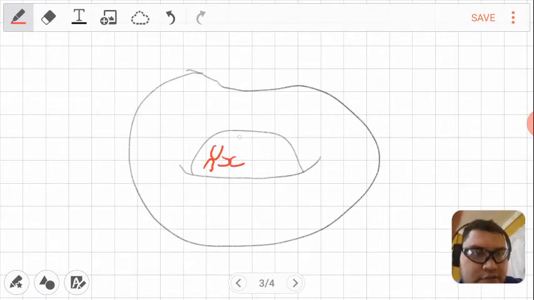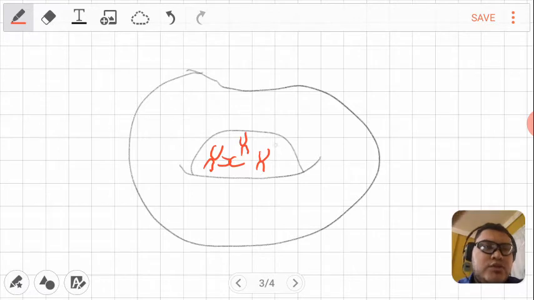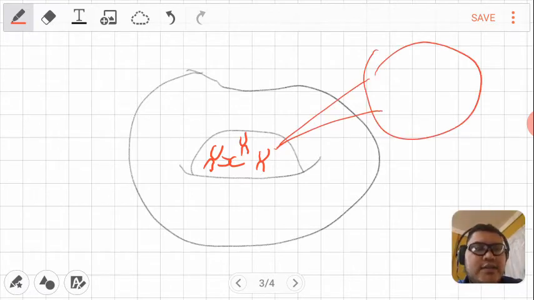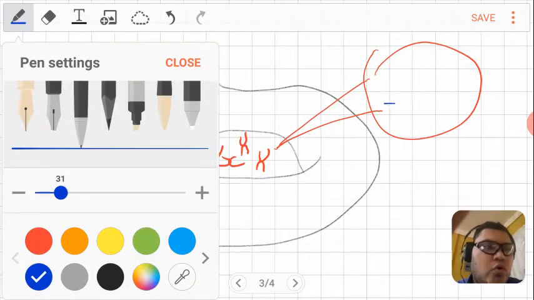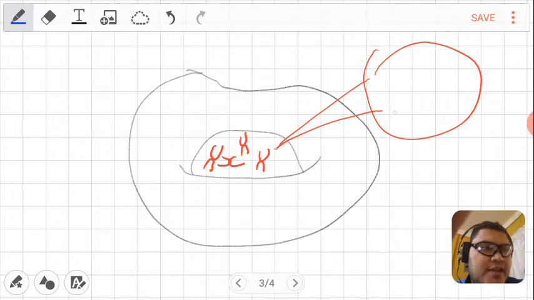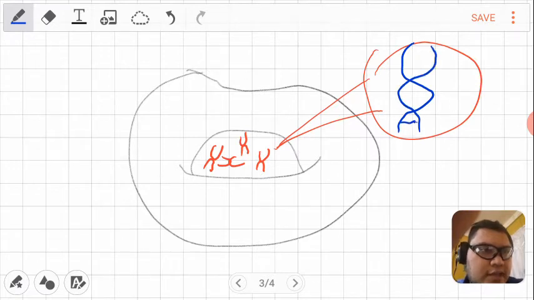The chromosomes have a shape kind of like an X. Now, if we zoom in with a special microscope, we will see that the chromosomes have inside what we call DNA. And the DNA looks like this, approximately, right? Because I'm not a great drawer, but almost it looks like a double helix design.